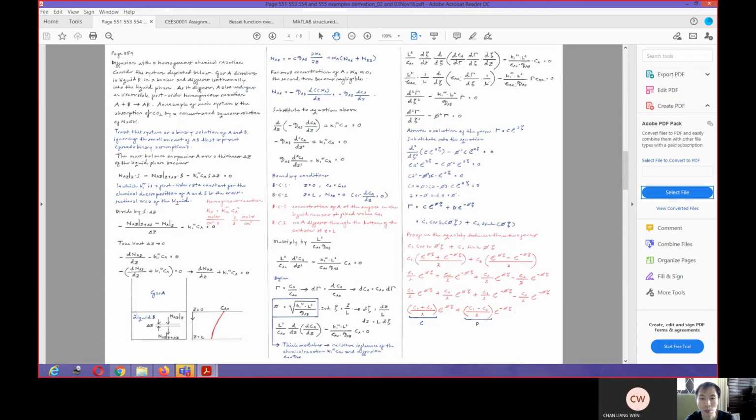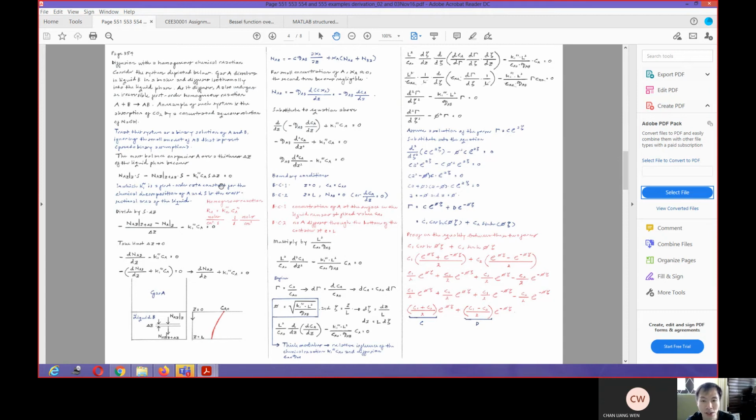It becomes AB. An example of this system is the absorption of CO2 by sodium hydroxide. The chemical reaction in this system occurs in the bulk portion of your liquid, so the reaction expression comes into your mass balance, because it is expressed in terms of volume. The reaction does not occur at the surface.